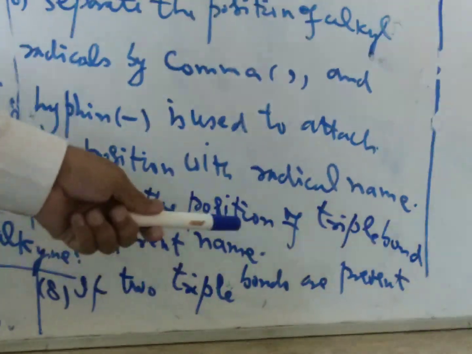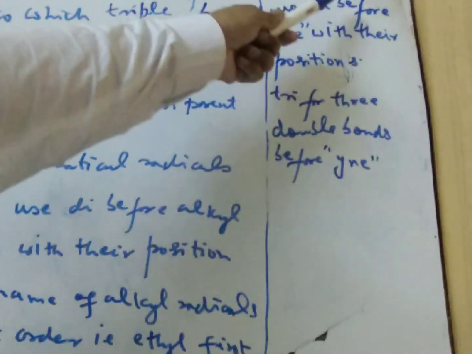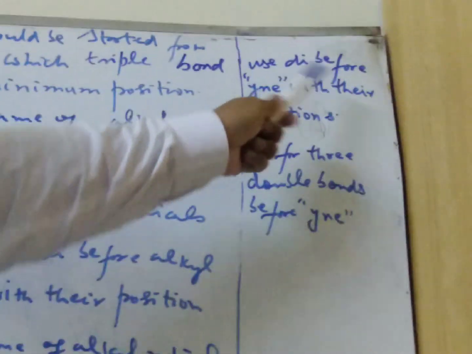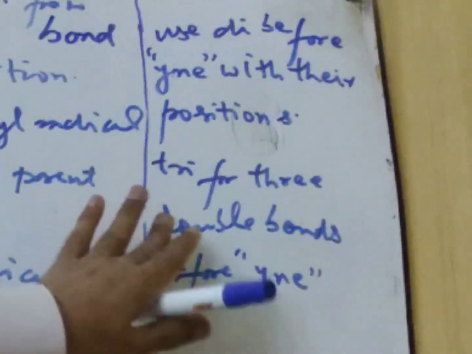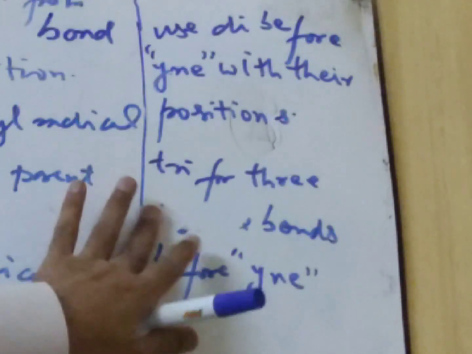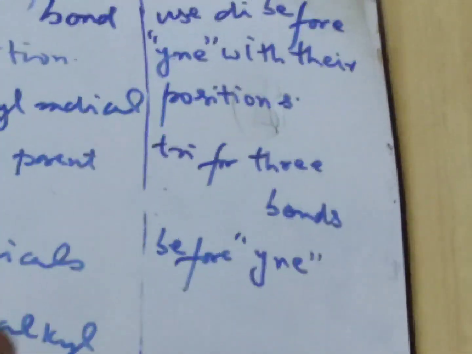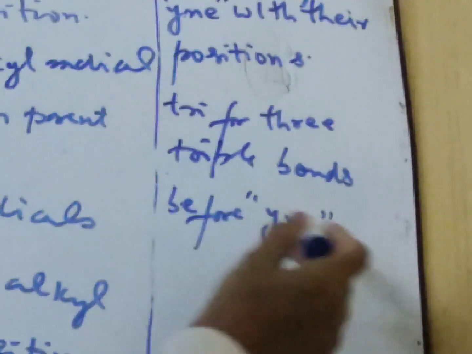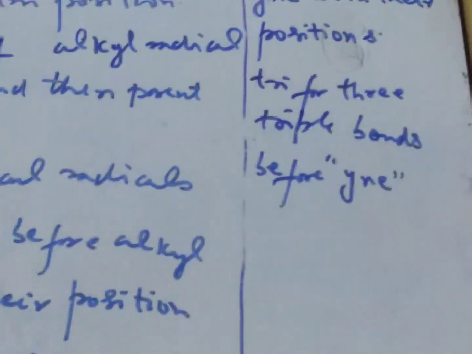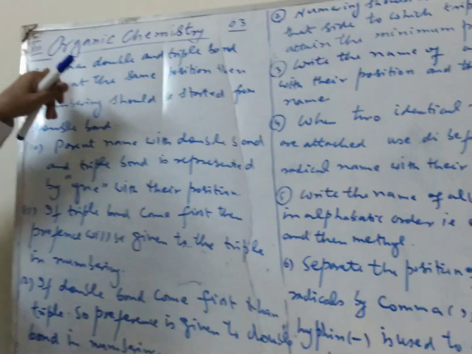If two triple bonds are present, use di before YNE with their positions. For example, 1,3 means there are triple bonds at those positions, so in this case we must write that. And then rule number 9.